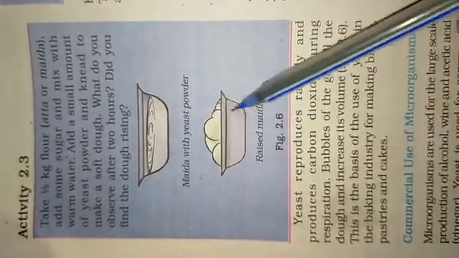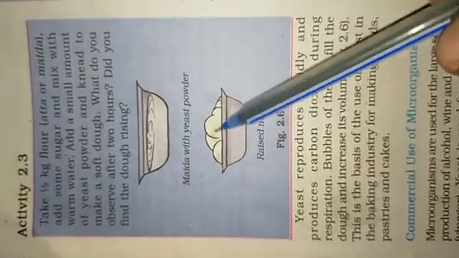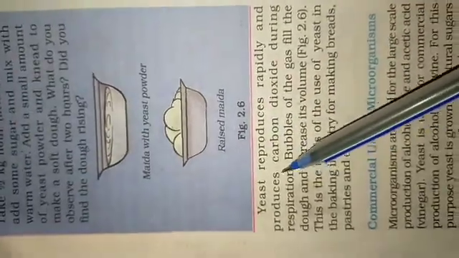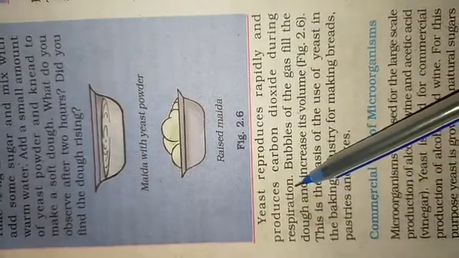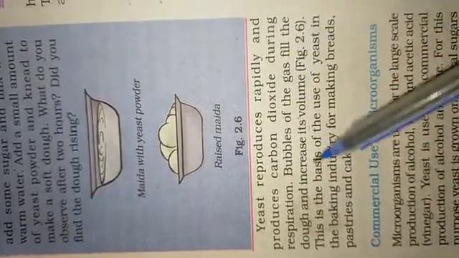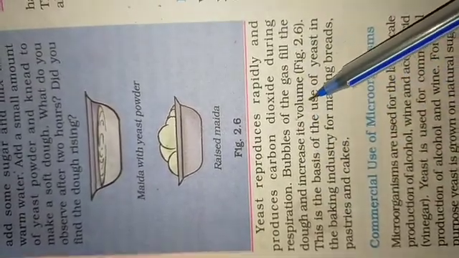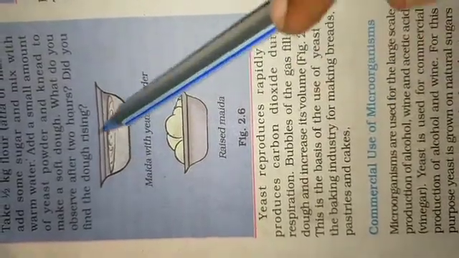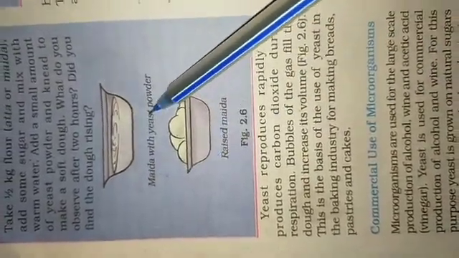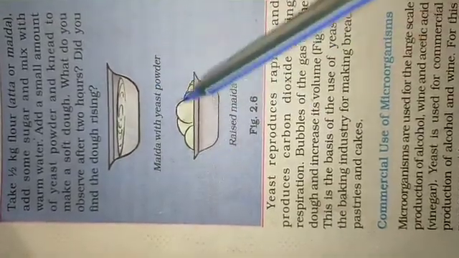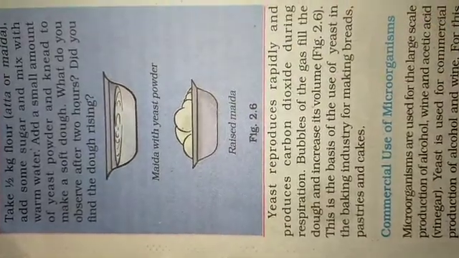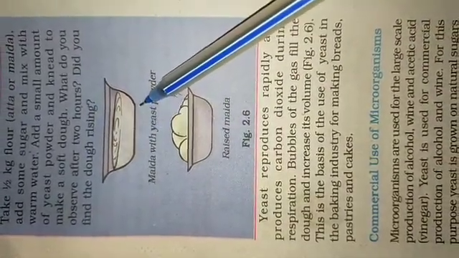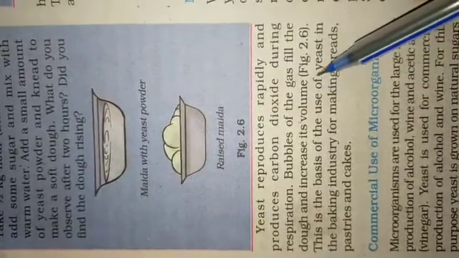Look at this picture, risen maida. Why? Yeast reproduces rapidly and produces carbon dioxide during respiration.